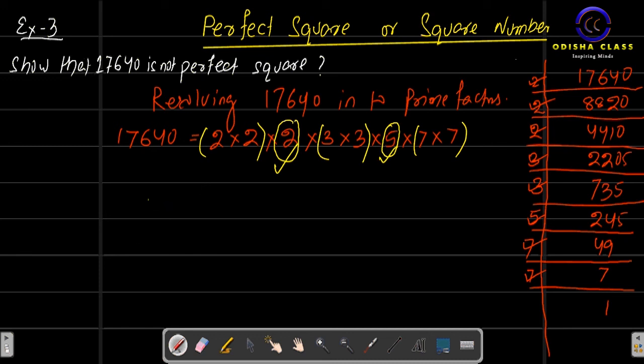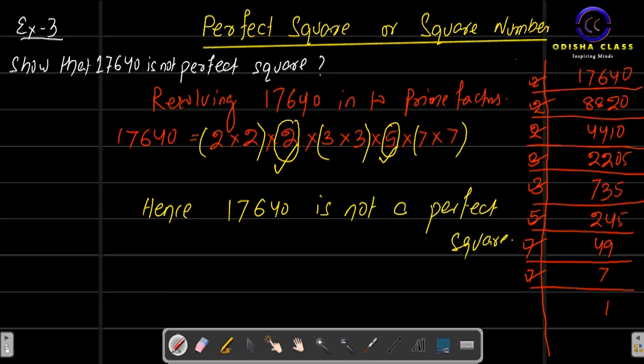Hence, 17640 is not a perfect square or square number. How I am doing these things, are you able to understand? To check whether a number is a perfect square or not, first we go with the prime factorization. Then we pair the equal numbers. If no number is left out of the pairs, then it is a perfect square, or else it is not a perfect square.